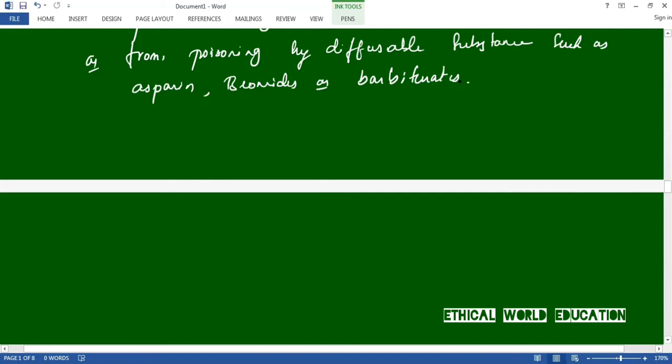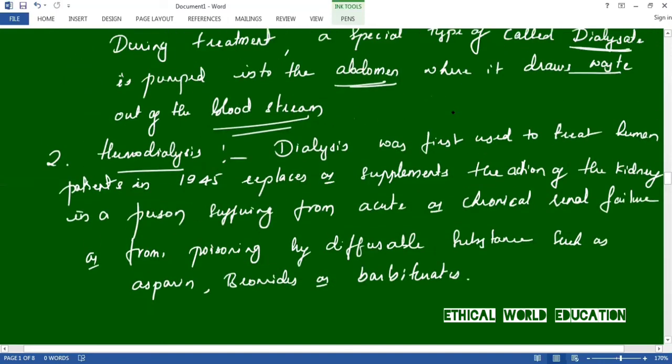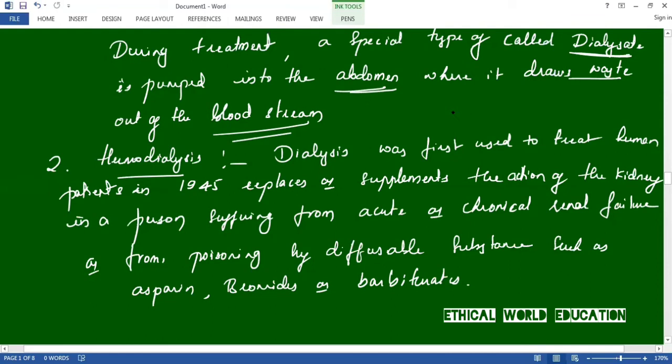Okay, this is about hemodialysis. Let us read. Basically, hemodialysis is nothing but dialysis, which is basically replacement of the kidney. Dialysis was first used to treat human patients in 1945. It replaces or supplements the action of the kidney in a person suffering from acute failure of the kidney, that might be natural or artificial.